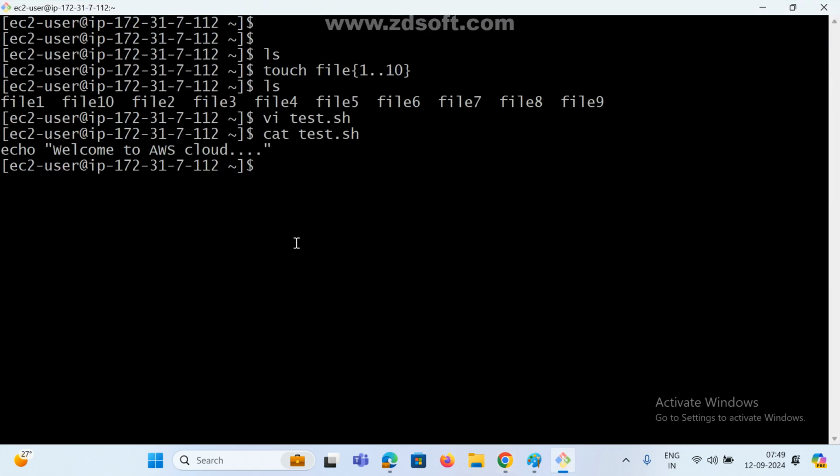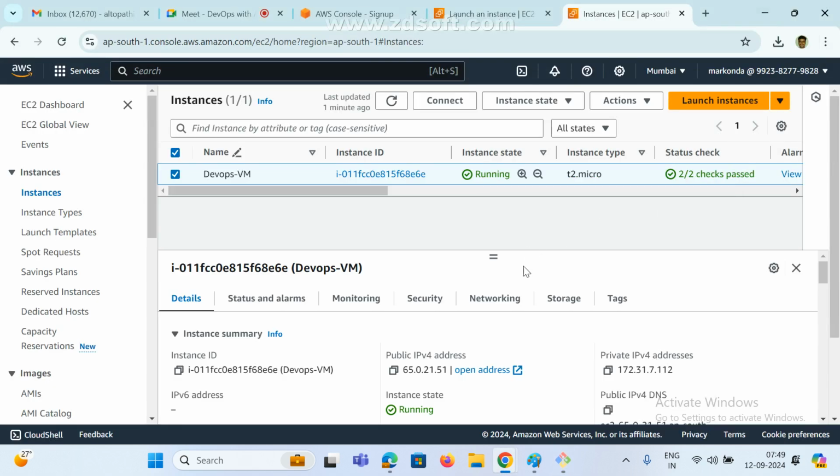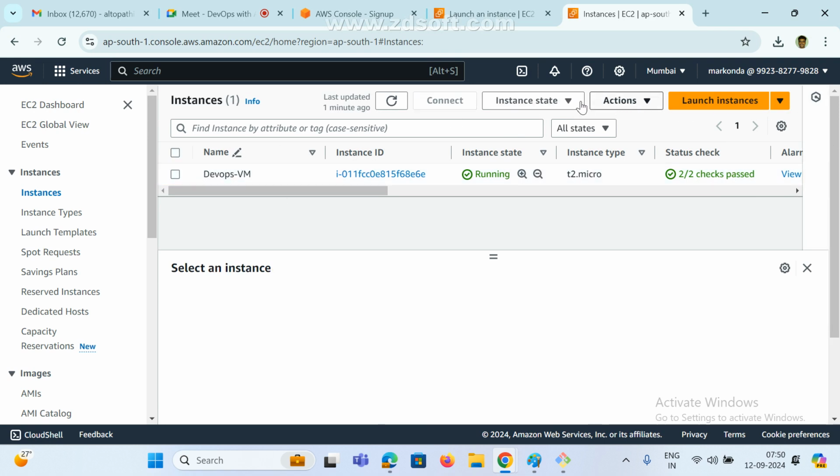If you want to stop, what do you need to do? Select the instance, and there is an option available, Instance state. If you are not selecting anything, see here, all the options are disabled.